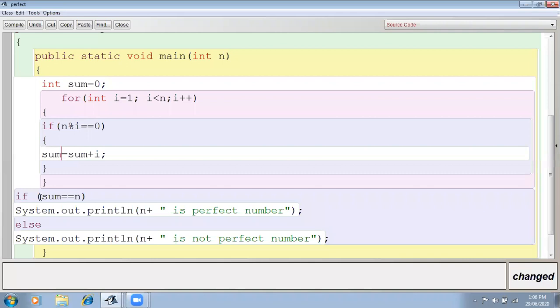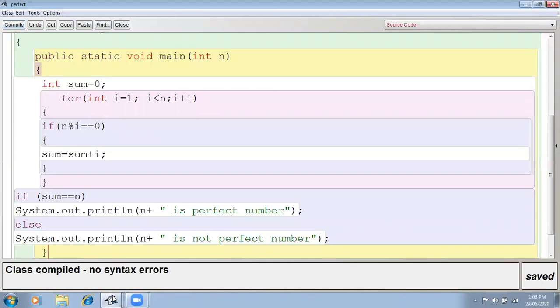Then here we are checking if the sum is equal to n. This n is the original number. If both are the same, then it is a perfect number. Otherwise, it is not a perfect number. Now we'll compile the program and execute it.